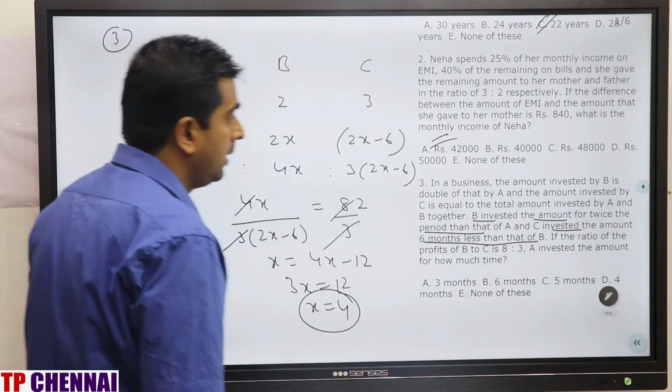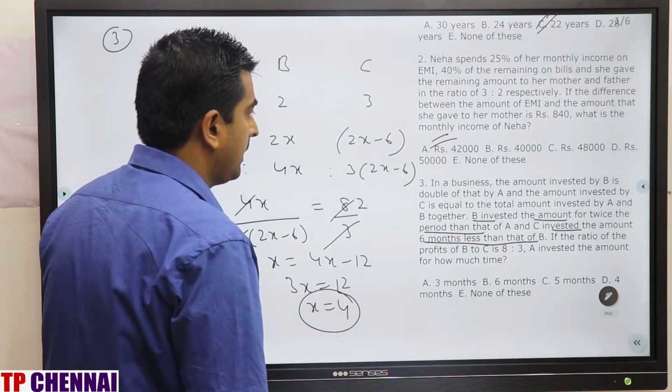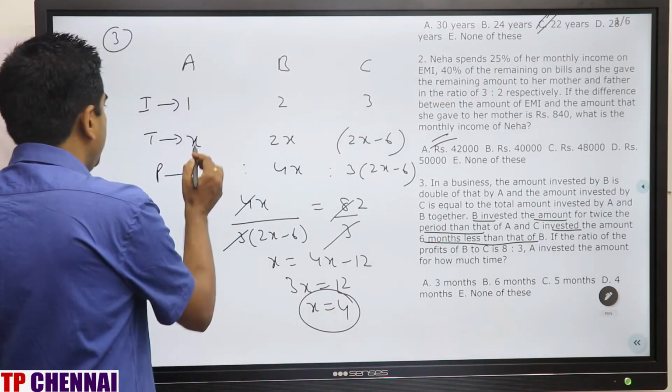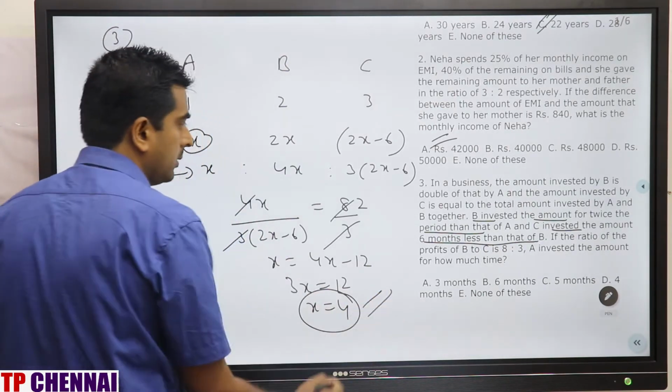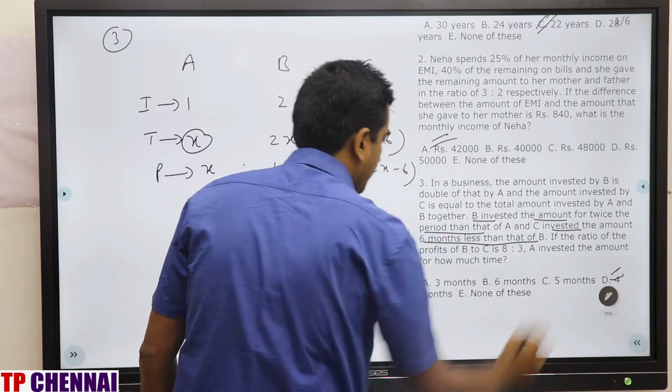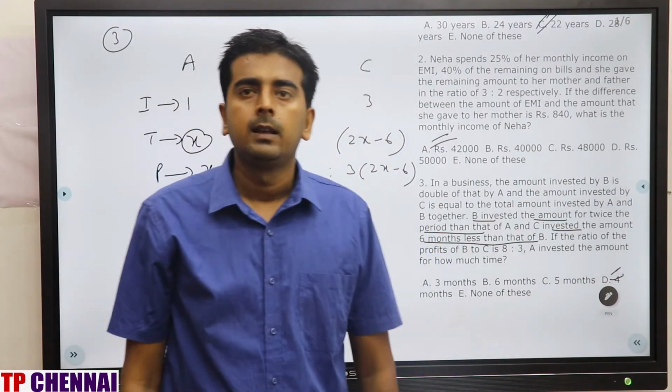What are they asking? Find the amount. A invested the amount for how much time? A's investment is x. X is equal to 4. So what is my answer? Fourth option. Clear?